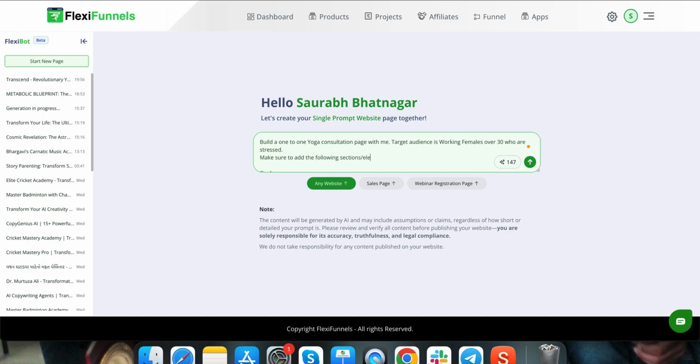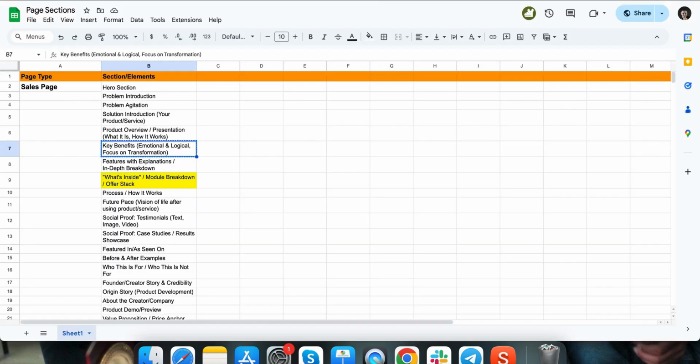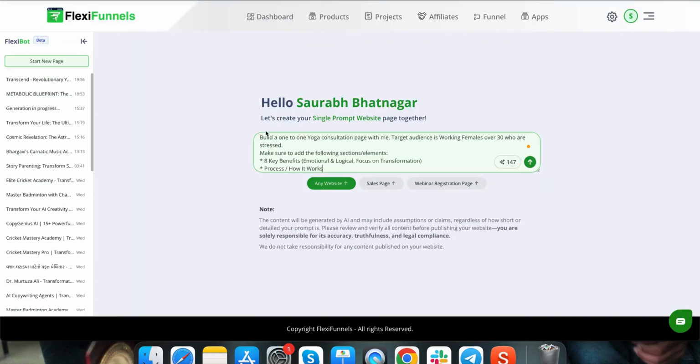Let's say benefits, emotional, logical, focus on transformation. And you can be even more specific here, like say 8 benefits. So now the AI knows, okay, I have to write down 8 benefit points, right? Another one could be, you can again go back to the sheet. Let's say process, how it works. Let's suppose you definitely want this section.